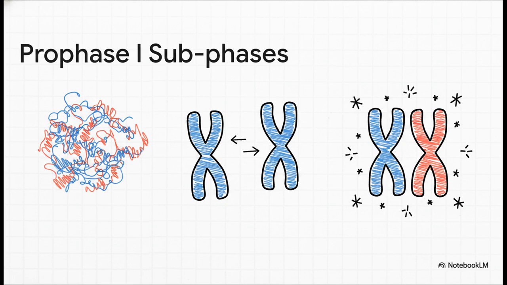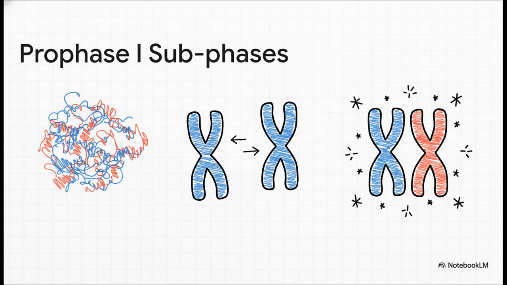Meiosis solves this by reducing the chromosome number by exactly half, and it does this in 2 separate cycles. The very first step, prophase 1, is incredibly complex and takes way longer than what we just saw in mitosis. It's so dense that it's broken down into 5 subphases based on chromosomal behavior: leptotene, zygotene, pachytene, diplotene, and diakinesis. Now, let's not get completely bogged down on the heavy terminology here. We really want to focus on the sequence of events.